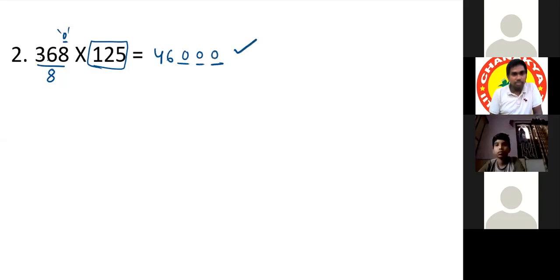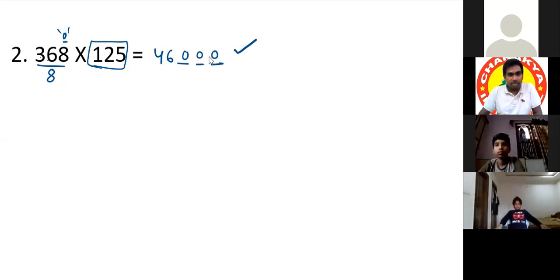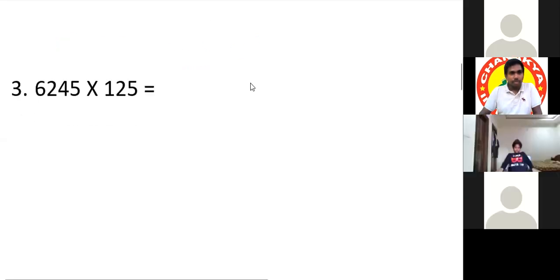125, 0 times it is 0. If the remainder is 1, the last 3 digits will be 125. If the remainder is 2, 2 times 125. If the remainder is 3, 3 times 125. Okay.